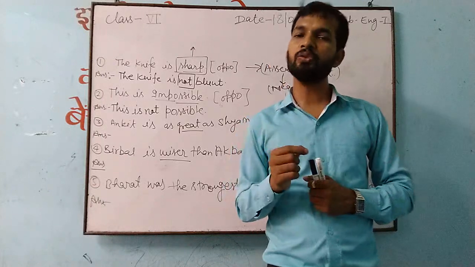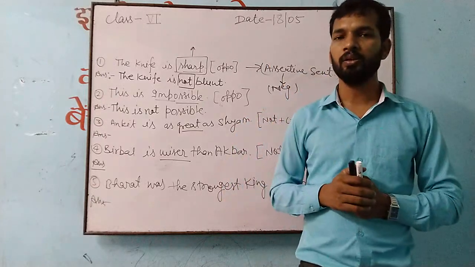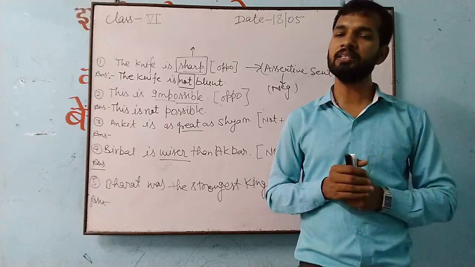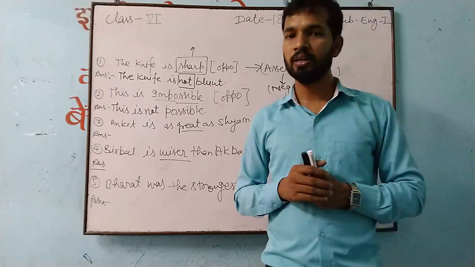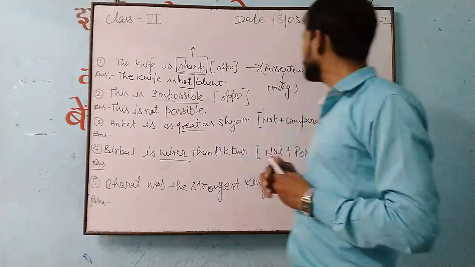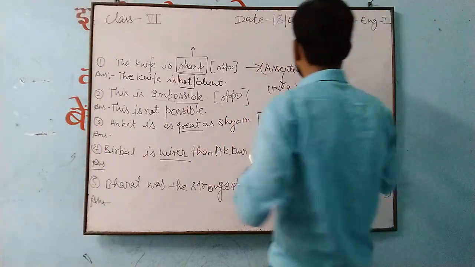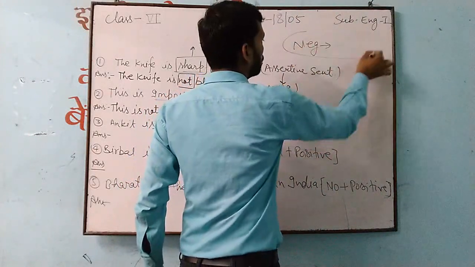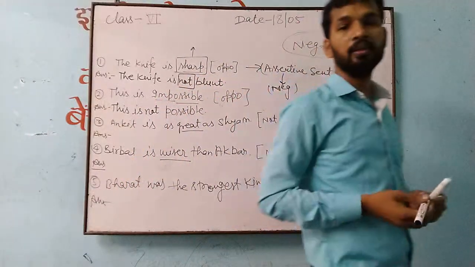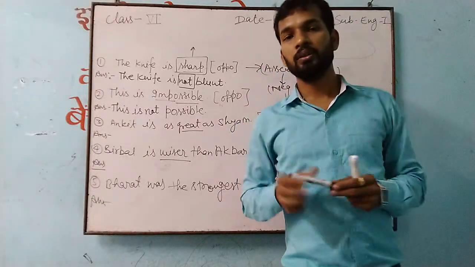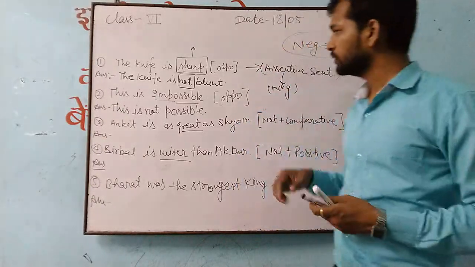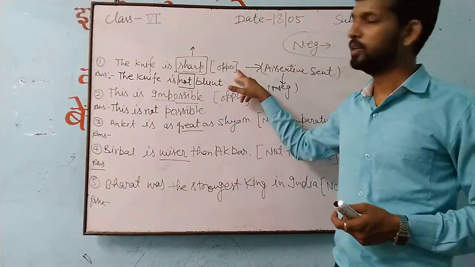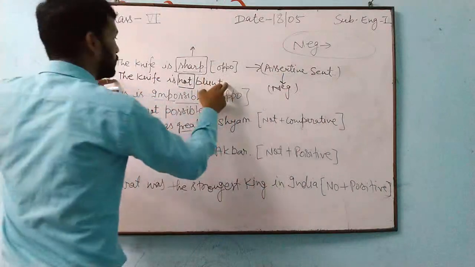For changing a negative sentence into assertive, you have to see the nature of the negative sentence and the nature of the assertive sentence. A negative sentence gives you the feeling of negation. But now you are changing this into assertive.